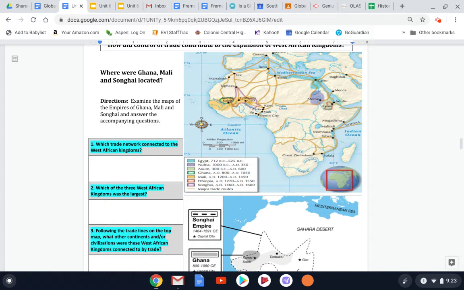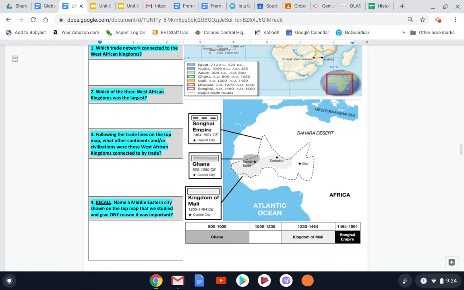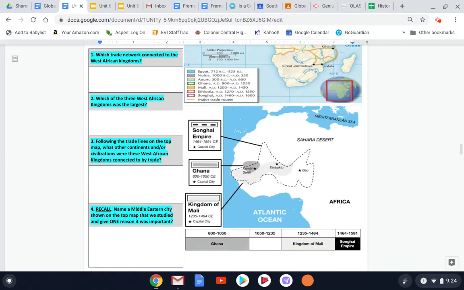Think about what continents and also what specific civilizations are in this direction over here. And if you were to continue on this trade line route through Cairo, through Baghdad, what continents, what civilizations are in that direction that we've studied earlier in this year? And if you need some help to just see the full Eastern Hemisphere map, go back to that map on page 2, and that will help you zoom out and picture the area that I want you to think about.